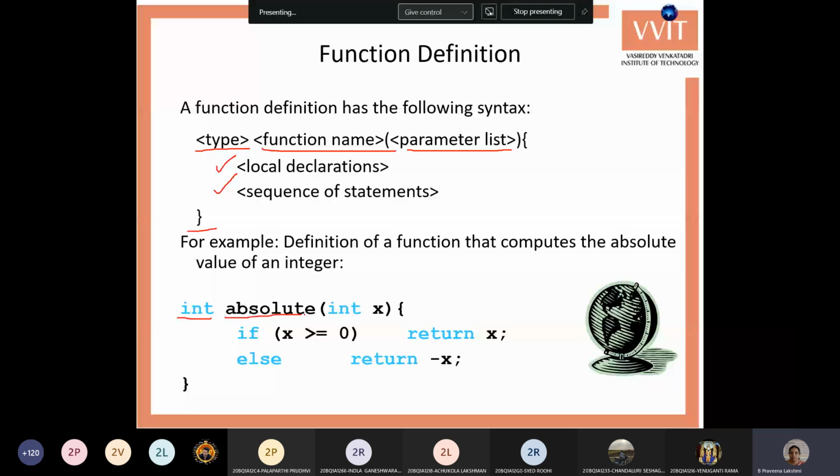That is, I want to calculate something in the function. For that I need some input values, which you can send as a parameter. Here you can write your required statements in the function, and whatever result is generated in the function, you return with the return statement. Return x returns the normal value, and return minus x returns the negative value. Sorry, it's an absolute function. If the given value is positive, you return it as it is. If the given value is negative, then you convert it into positive.